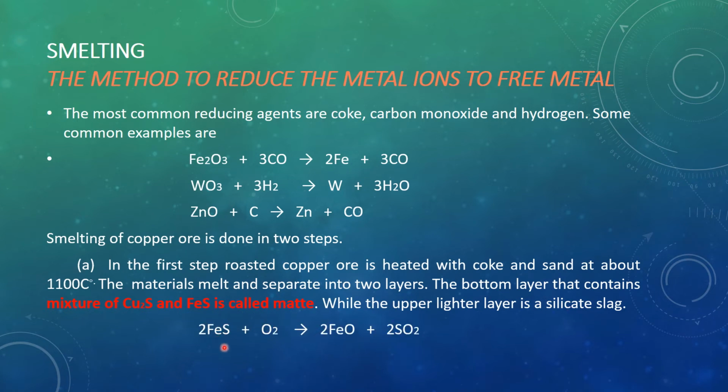And what happened in this iron sulfide, it is treated with oxygen, and iron sulfide is converted into ferric oxide and sulfur dioxide. And again this ferric oxide is treated with silicon oxide, and this will be separated as the silicate, ferric silicate. We will say that it is the silicate slag. So in this way the ferrous is separated from the copper.